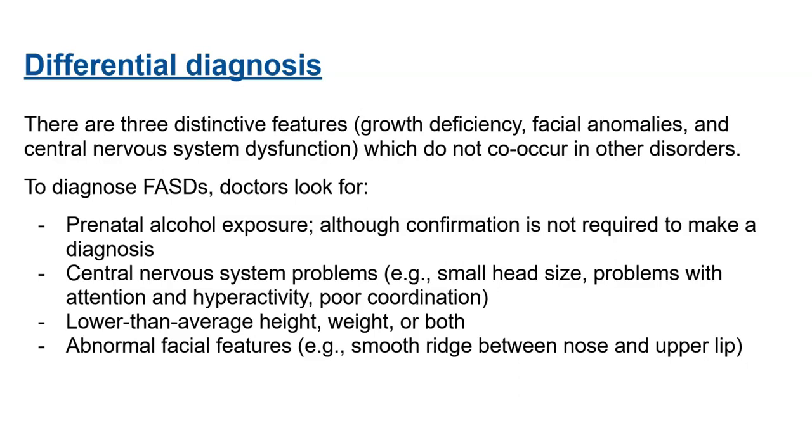So doctors will look at prenatal alcohol exposure, although confirmation is not required to make a diagnosis, central nervous system problems such as small head size, problems with attention and hyperactivity, poor coordination, lower than average height, weight, or even both, and abnormal facial features such as a small ridge between the nose, thin upper lip, underdeveloped jaw, small head.